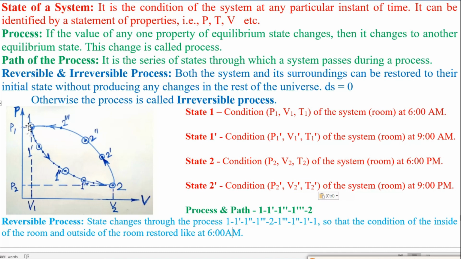That means from 1 to 2 is one process, and for returning from 2 to 1 another process, then we get one loop, and this loop is called the cycle.